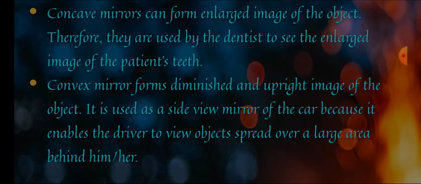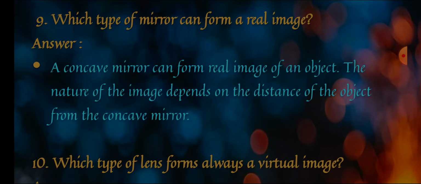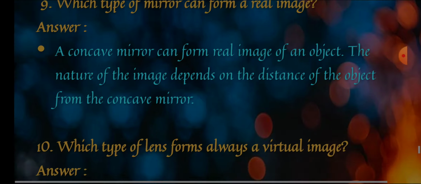So you can write any of them in each, convex as well as concave. Next one is: which type of mirror can form a real image. Over here it just says mirror, so we will mention concave mirror. But if it asks which kind of mirrors and lenses, then you can write concave mirror and convex lens. If it is asked which type of mirror can form a virtual image, then the answer will be plane mirror, convex mirror and concave lens.